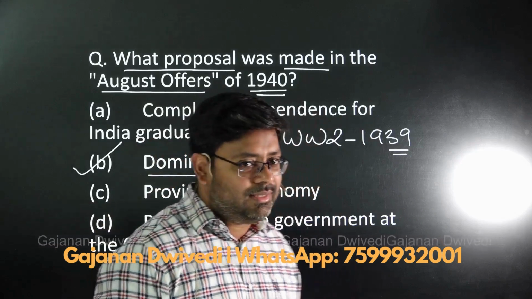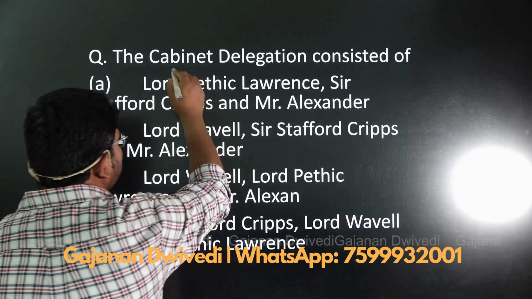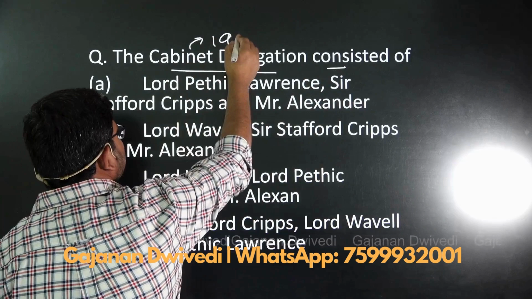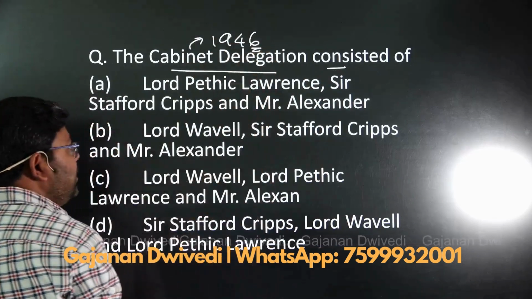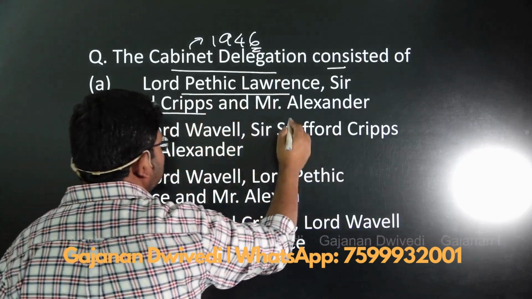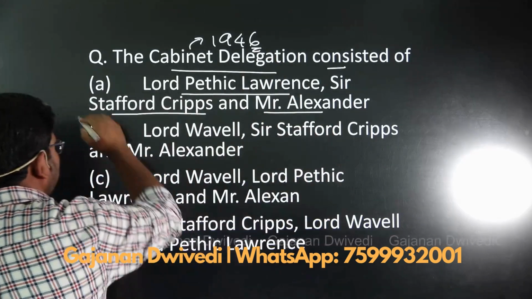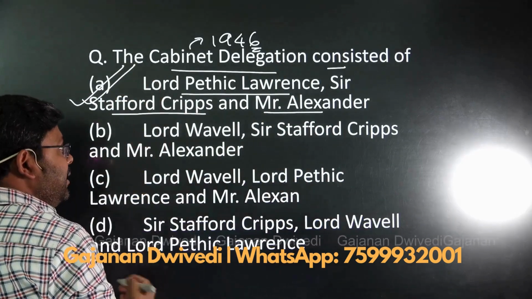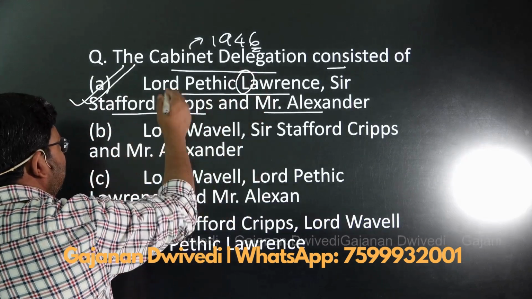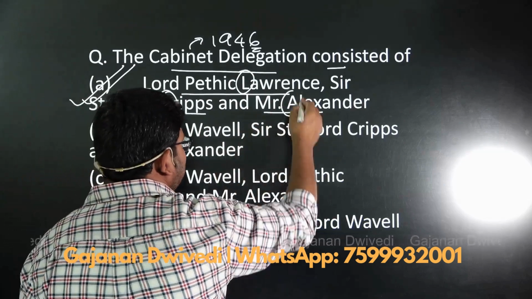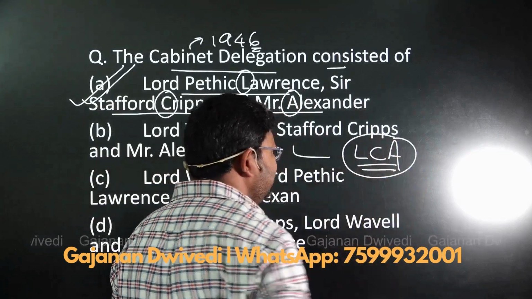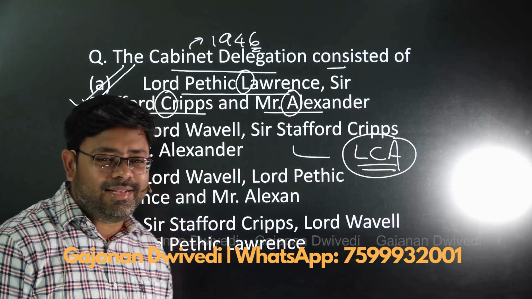complete independence. The next question says that the cabinet delegation consisted of... we just studied that the cabinet delegation came in 1946. Who were the three members? The three members were Patrick Lawrence, Stafford Cripps and A.V. Alexander. So the answer here would be A. It is easy to remember: Patrick Lawrence, L is there; Stafford Cripps, C is there; A.V. Alexander, A is there. So remember LCA. LCA Tejas is very much in the news, so the name will be easy for you to remember.